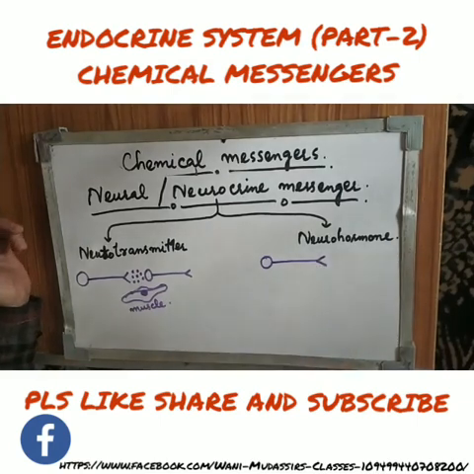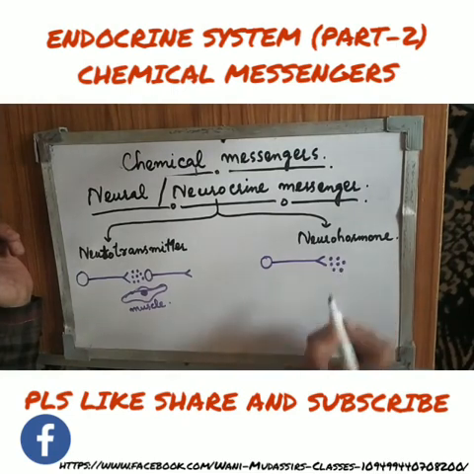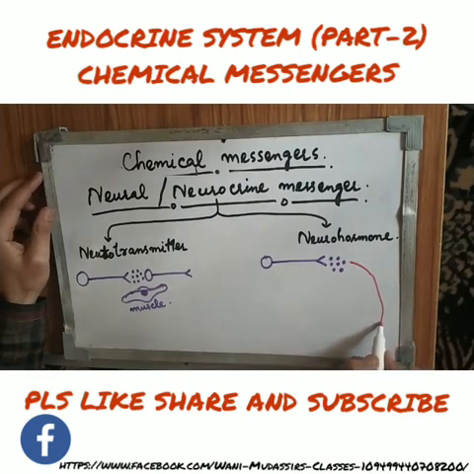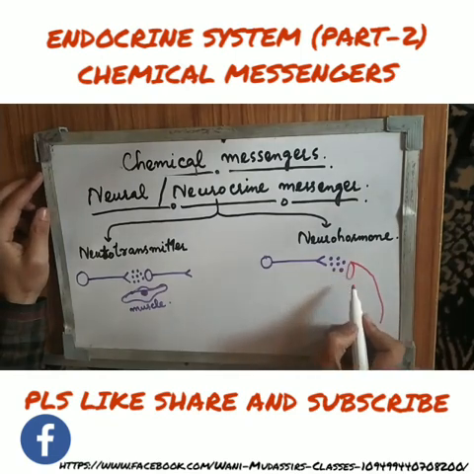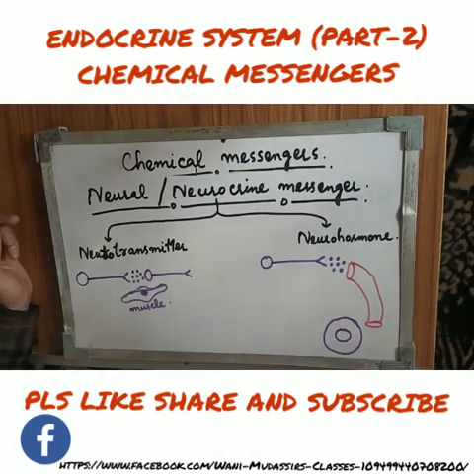Neurohormone is released by a neuron, and this neurohormone goes into the circulation, and through circulation it is taken to the target cell. I'm repeating this. The neurocrine messenger is released by a neuron.